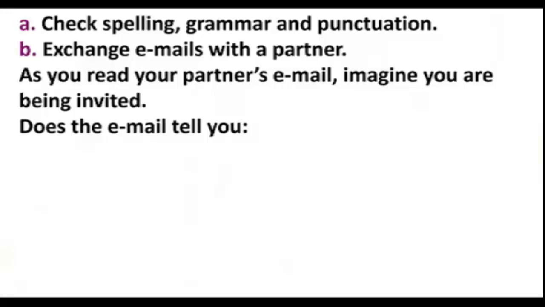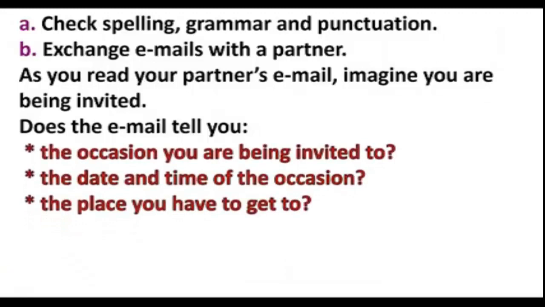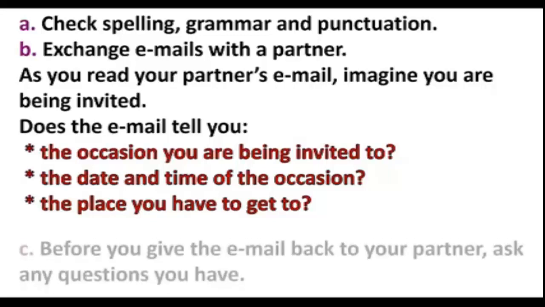As you read your partner's email, imagine you are being invited. Does the email tell you the occasion you are being invited to? Does it also tell you the date and time of the occasion? Does it tell you the place you have to get to? If so, then it's a complete one. If one of these is missing, then you have to write it in your email.